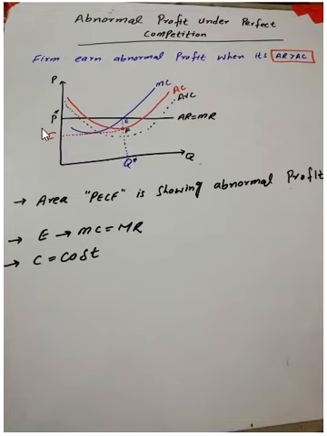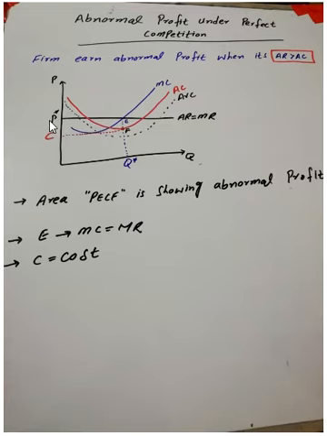We can say that, let's suppose the price is 15, and as you can see, the cost is below this price. So definitely this value will be less than this value, as it is closer to zero. So we can assume that this value may be 12 or 10, and the price is 15, for example. So 15 minus 10 equals 5. Revenue is greater than cost, so this whole area is showing abnormal profit under perfect competition.